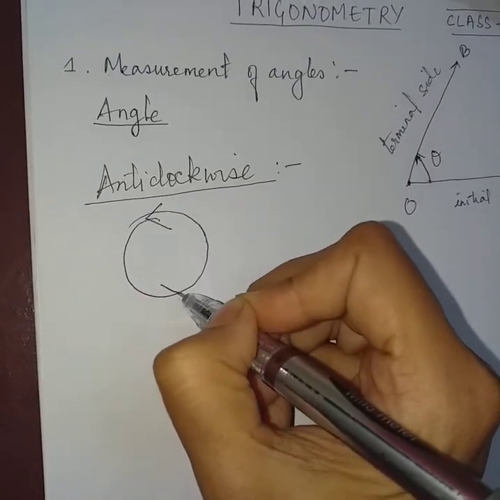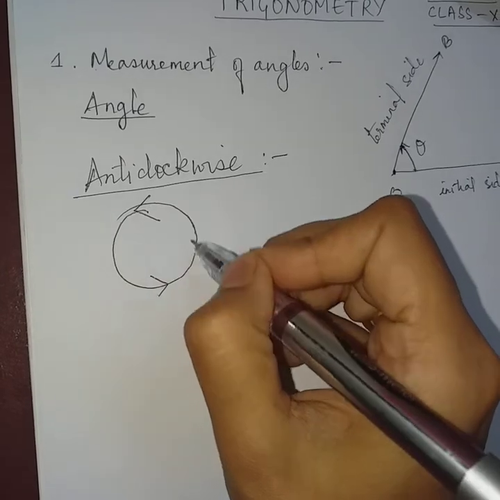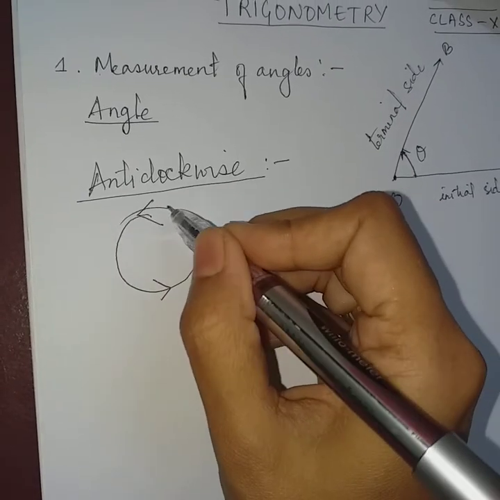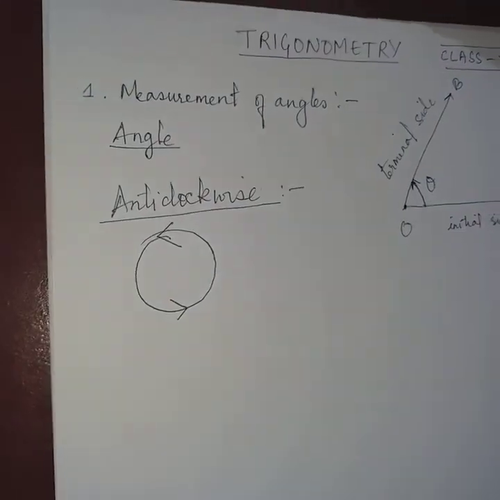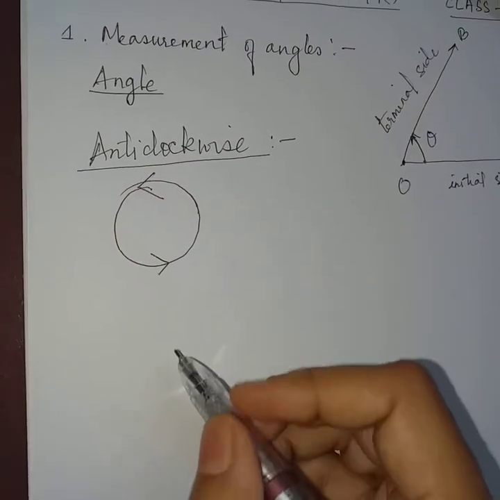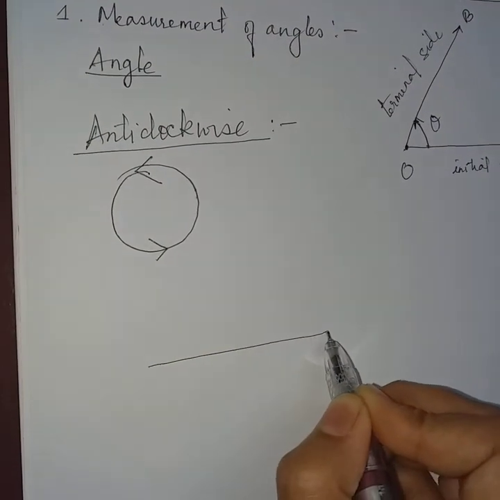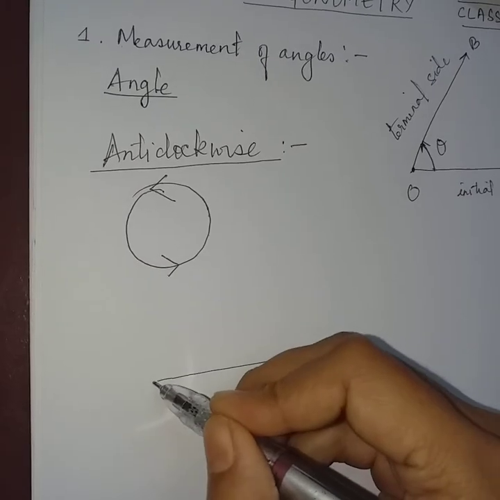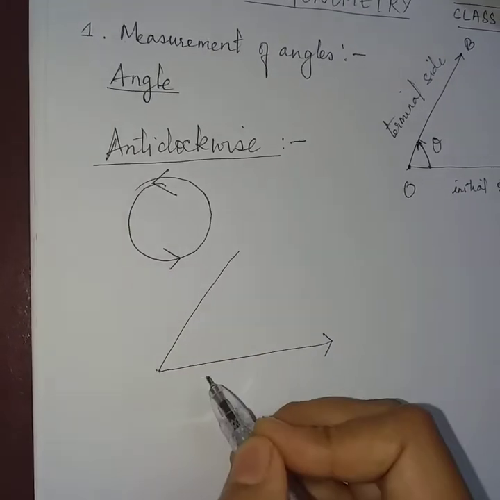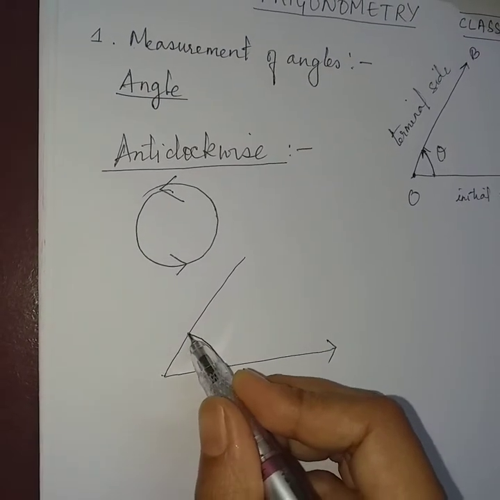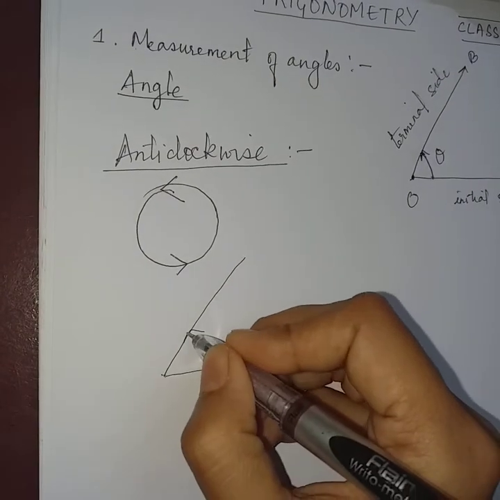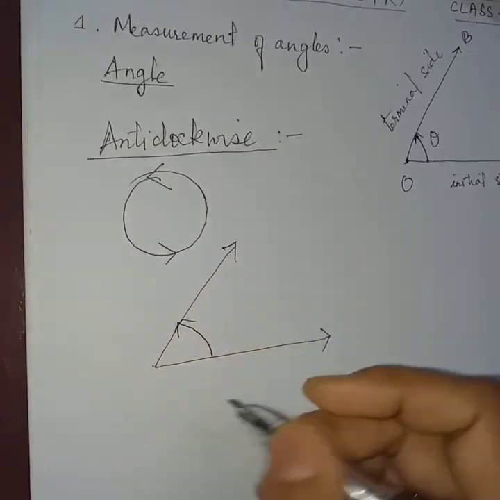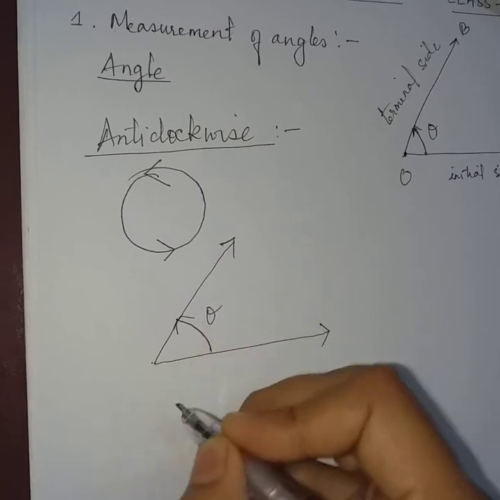So clock rotates this way. Anti-clockwise means the opposite way of how the clock rotates. So if the ray rotates in the anti-clockwise direction, that means this way, then this angle is said to be a positive angle.